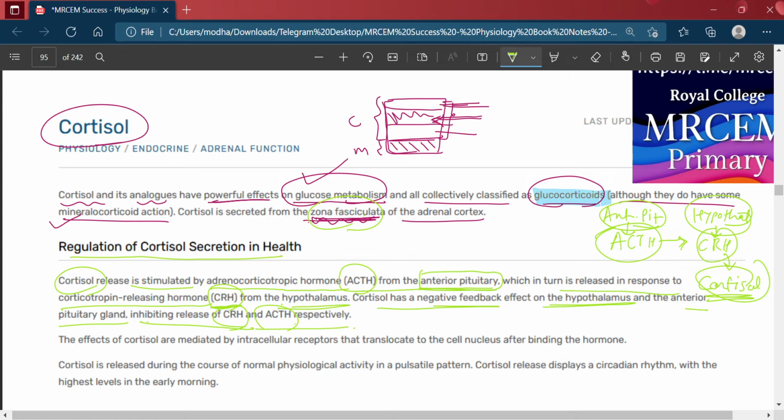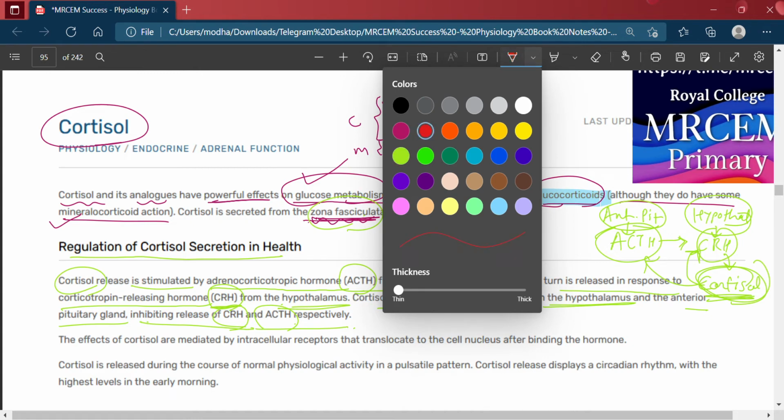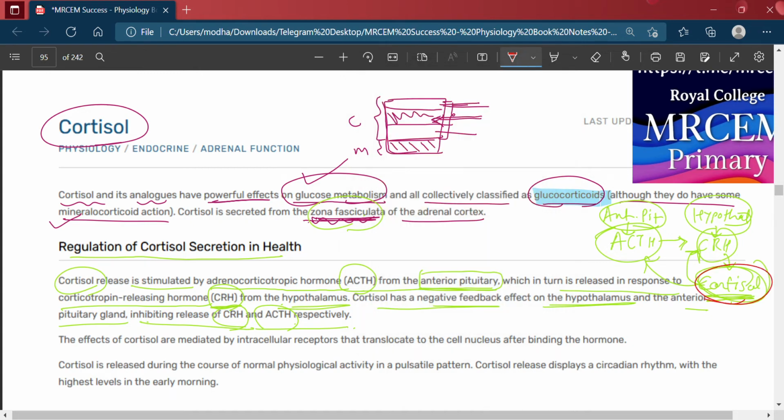And cortisol has a negative feedback effect on both corticotropin-releasing hormone and ACTH. So if cortisol increases in the blood, it inhibits the release of corticotropin-releasing hormone and ACTH, which further decreases the release of cortisol.